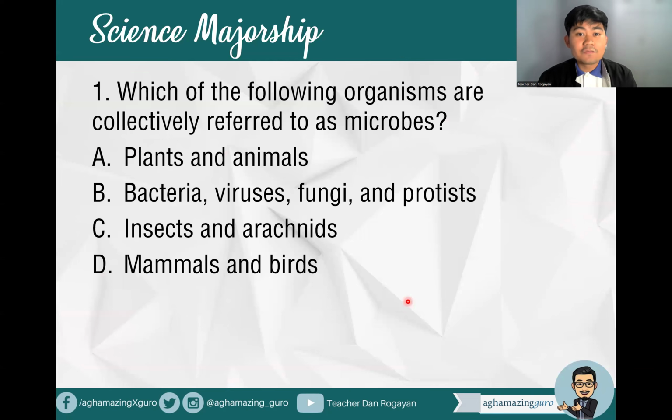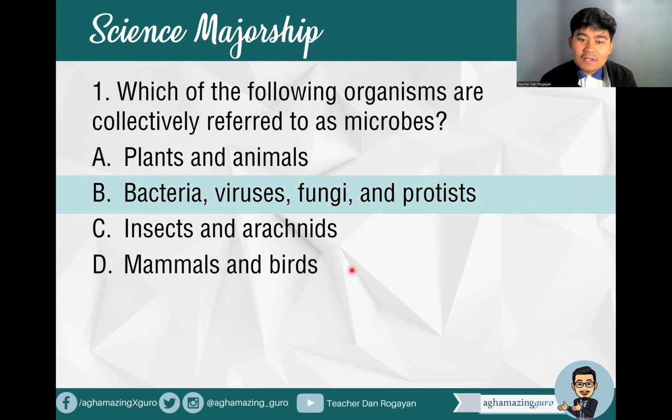First question, which of the following organisms are collectively referred to as microbes? A. Plants and animals. B. Bacteria, viruses, fungi, and protists. C. Insects and arachnids. D. Mammals and birds. Okay, so this one is an easy question. Now we're looking at the different examples of microbes, right? So these are, of course, what's your answer? Letter B. So that's bacteria, viruses, fungi, and protists.